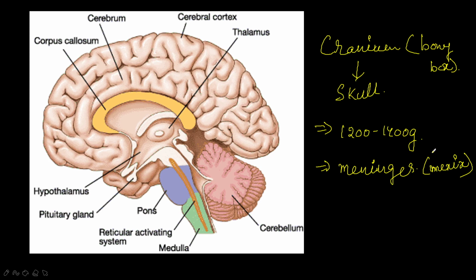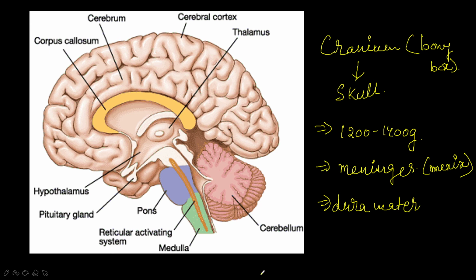Meninx. The outer tough protective layer is called dura mater, which is formed by fibrous tissue. And the cerebrospinal fluid fills the spaces between the meninges and also the brain cavities, or the ventricles.